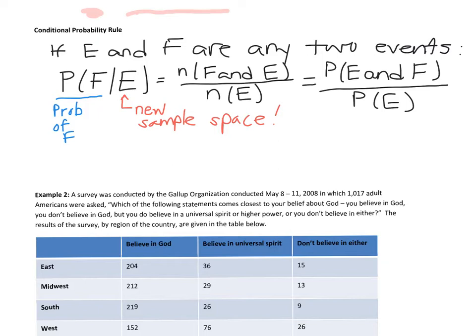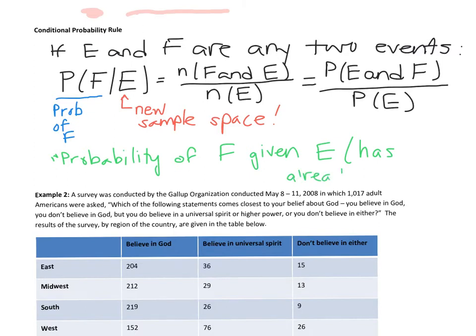And then finally, how we say this, we say the probability of F given E. And then kind of in our head, we can think E has already occurred.